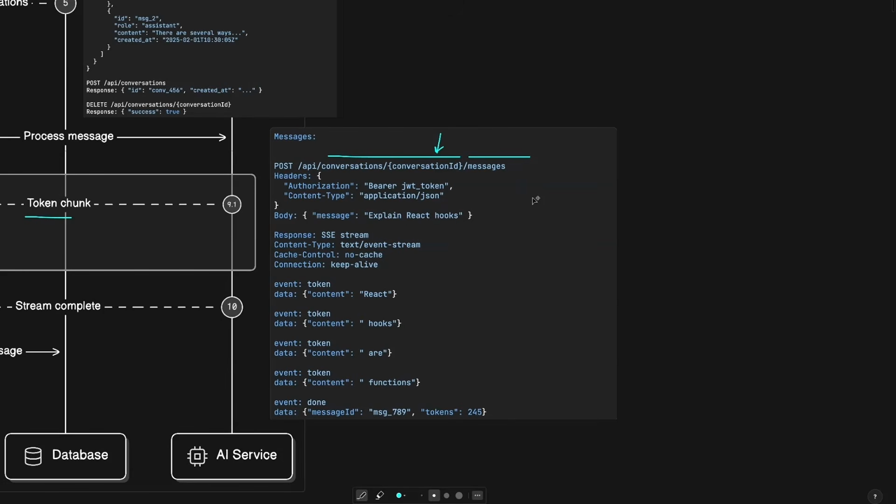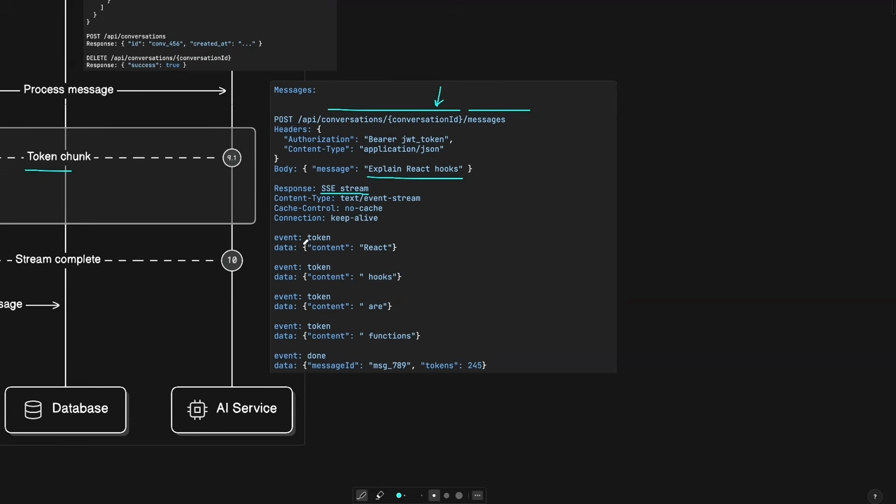This is where we post a message, like user asks to explain React hooks, and then LLM starts to process the response. For that, we will open the stream to be able to send and stream these events from the backend to the frontend. And as soon as the first token arrives, we send the first event where the content is React, let's say. That's the first word that we got back from the LLM. Then this LLM processes the next part and it gives us the next token, which is hooks. And then the third token is R and so on.